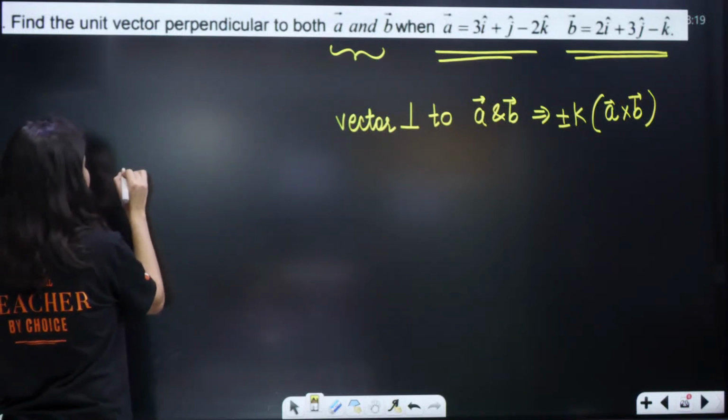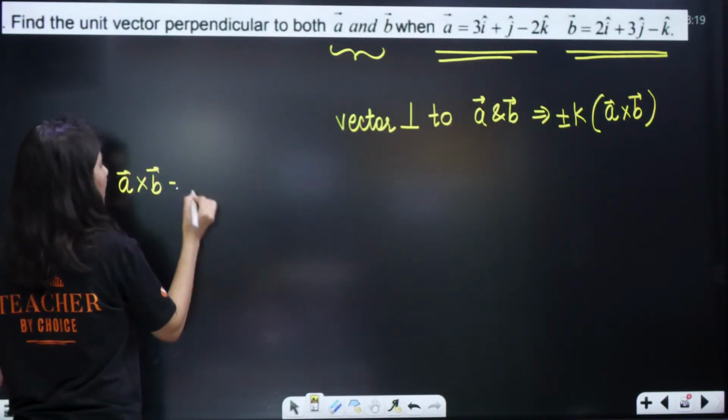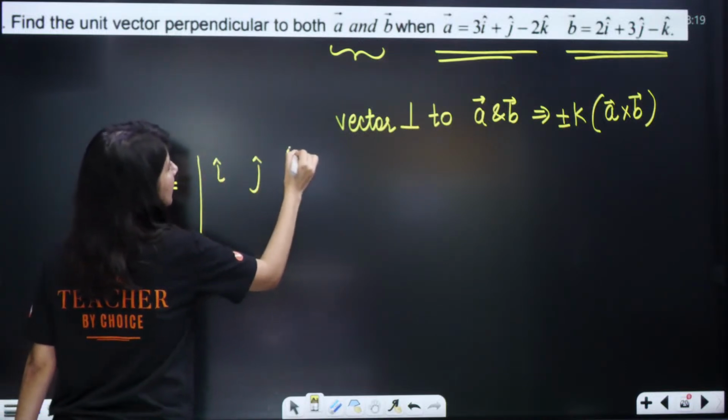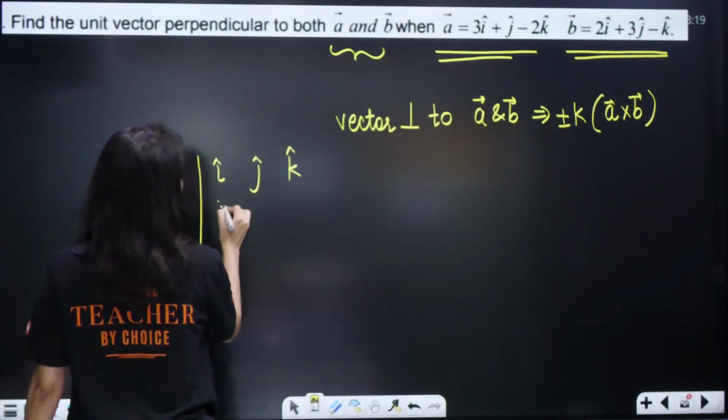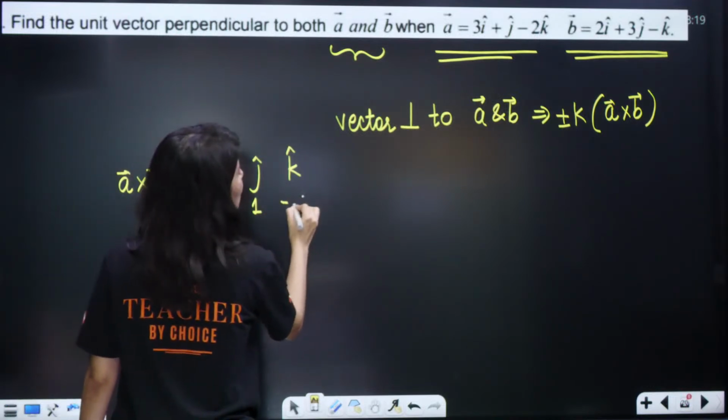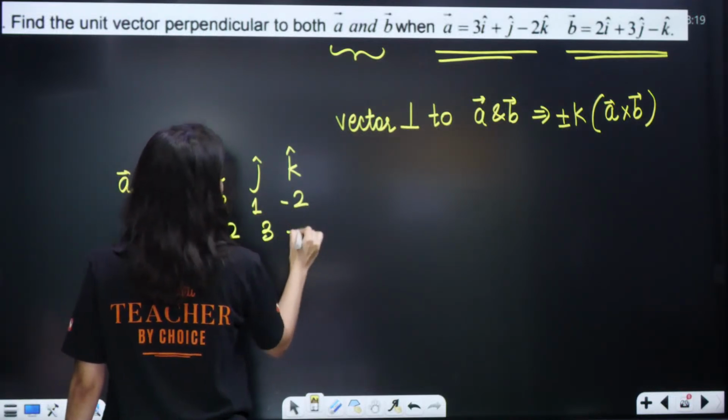Okay, so let us find A cross B. How to find A cross B? Just again the i, j, k determinant. It is going to become 3 and 1, and minus 2, 2, 3 and minus 1.